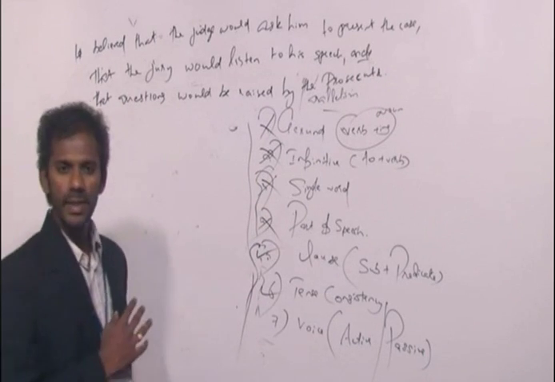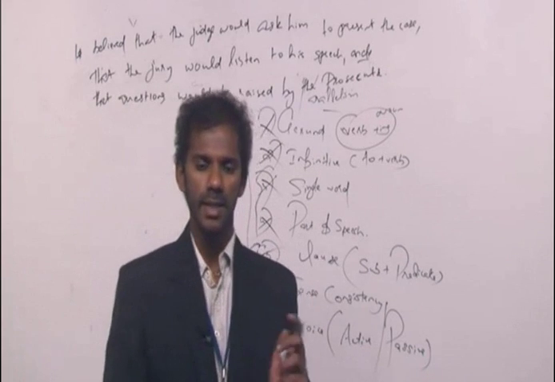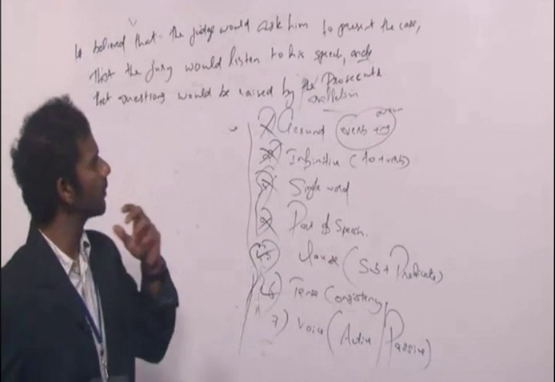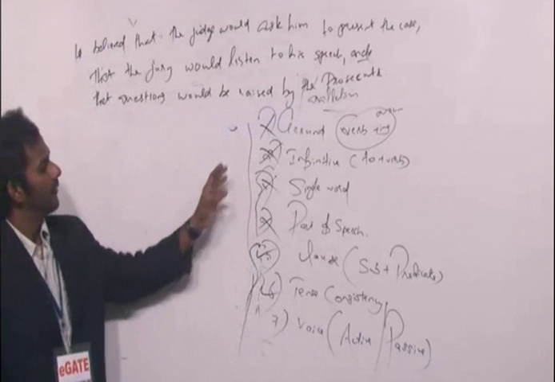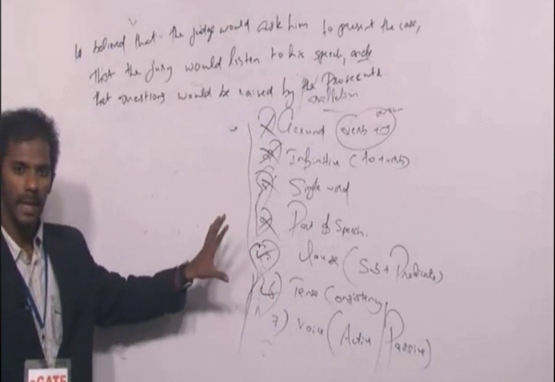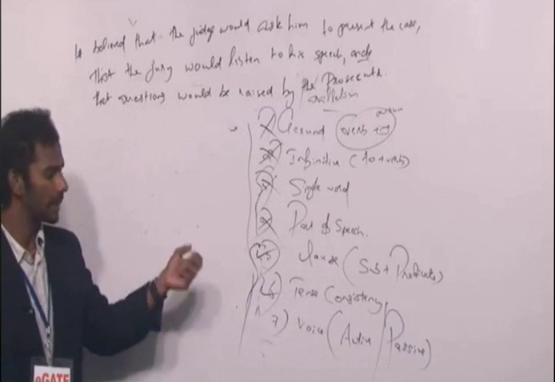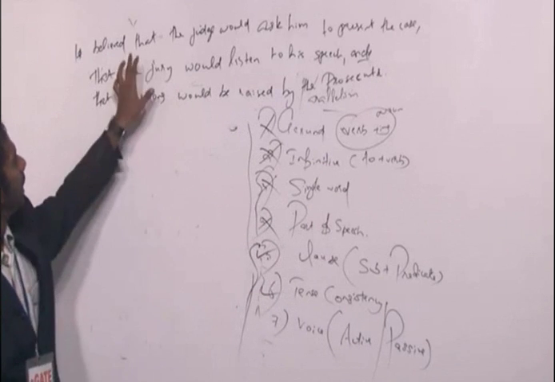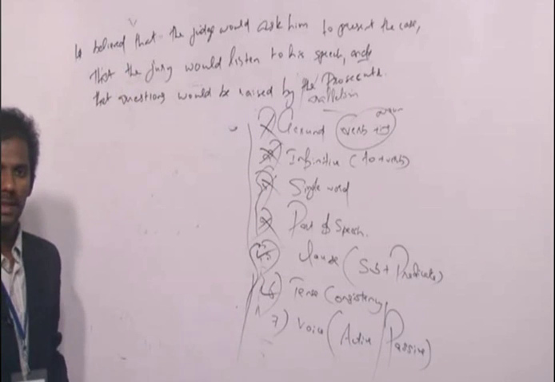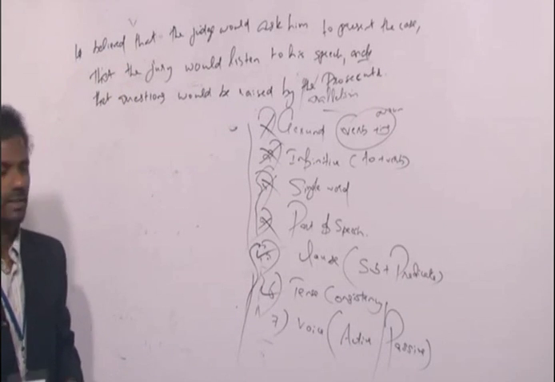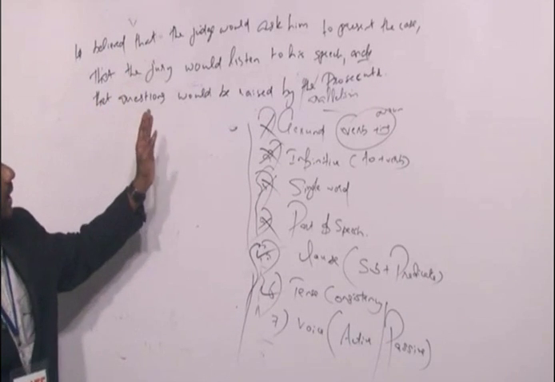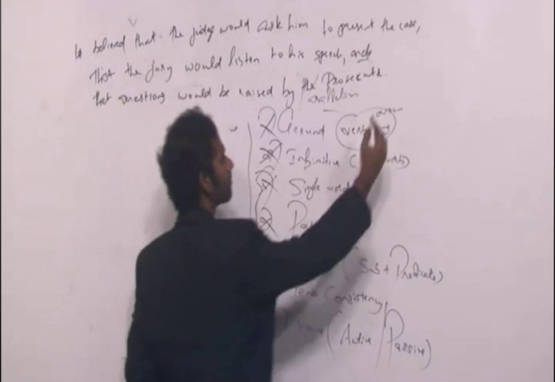Fine. Now this is a long sentence, right? Now tell me, while looking for an error based on parallelism, which concepts should we apply onto this particular sentence? It's a very long sentence. Clear? We'll start eliminating some concepts. Now, there are three ideas here, shown by the punctuation mark and conjunction. He believed that the judge would ask him to present the case, comma.